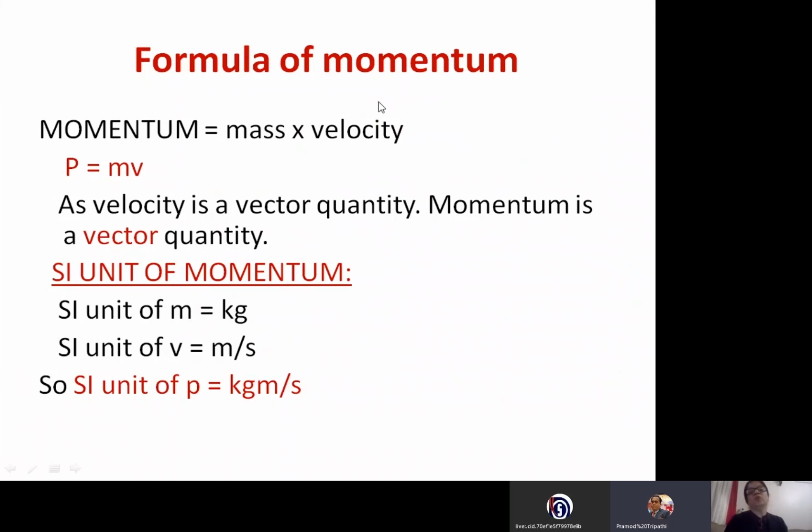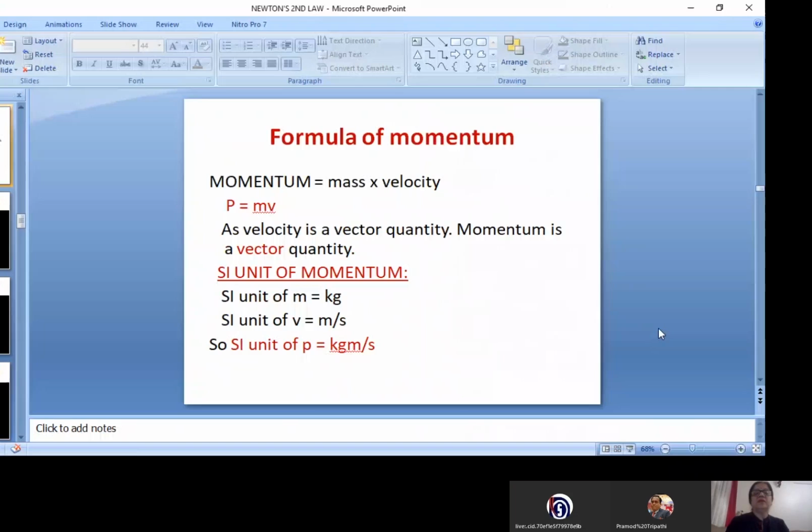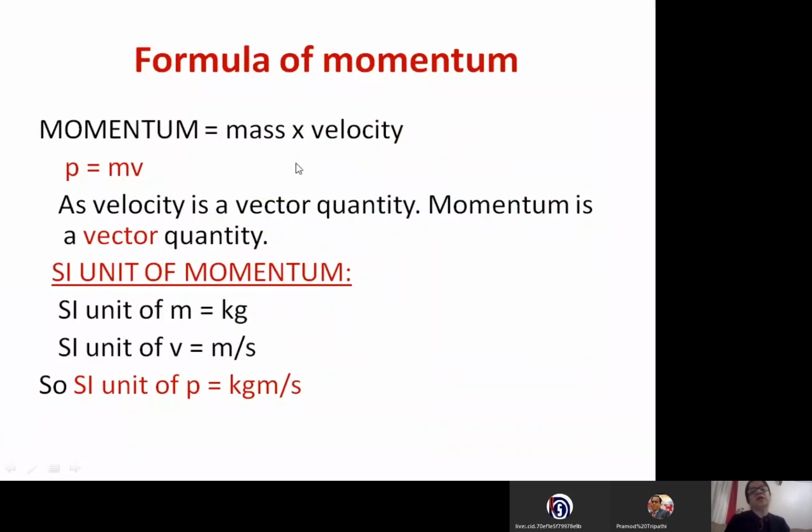So we were doing the formula of momentum. As momentum is mass into velocity, we use small p for the momentum, and the formula of momentum is mass into velocity. So p is equal to m into v. M represents mass and v represents velocity. As velocity is a vector quantity, momentum is a vector quantity, right?